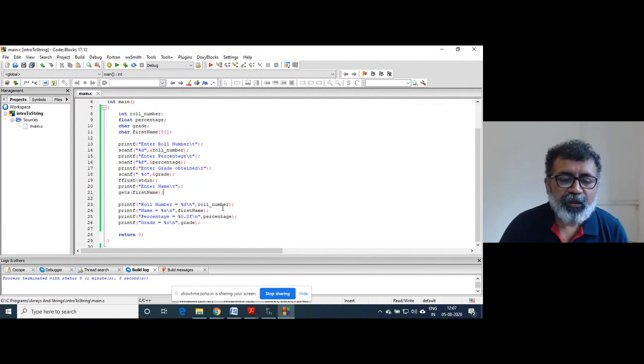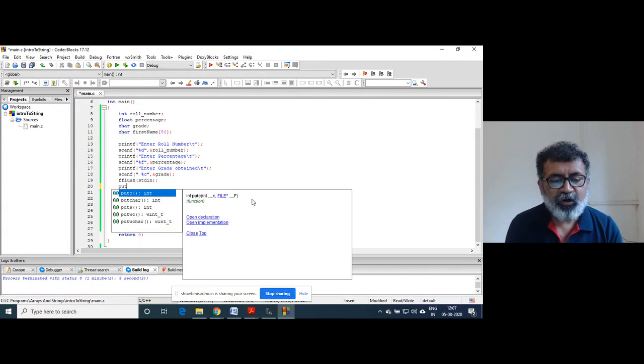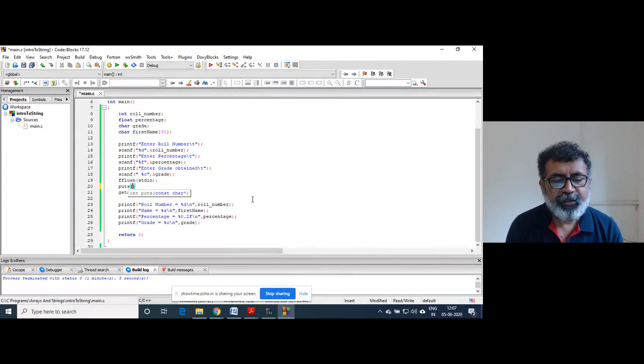The counterpart of the gets function is the puts function, right? So there is a function called puts, and you need to send what you want to give as the message.